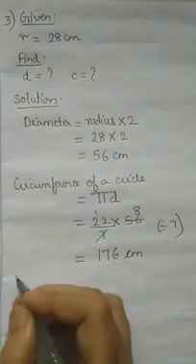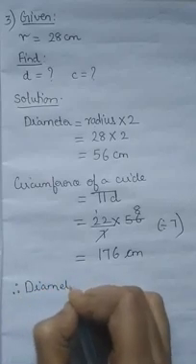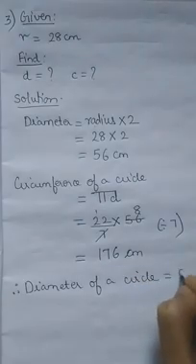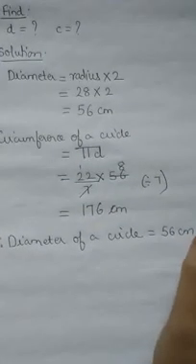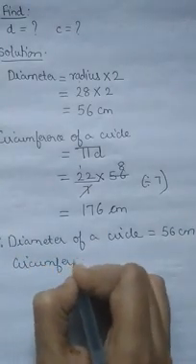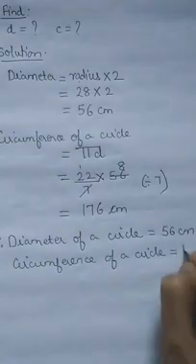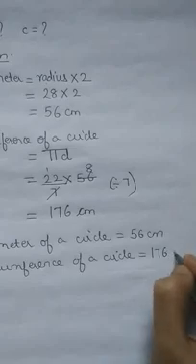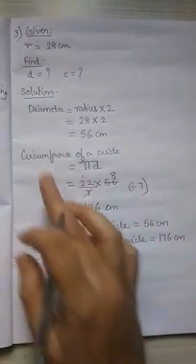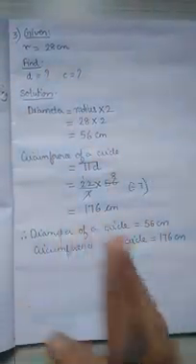So now I will write the final statement. Therefore, diameter of a circle is equal to 56 centimeter and circumference of a circle is equal to 176 centimeter. So see, I have found out this diameter and circumference. Okay, so this was your third question, third one.